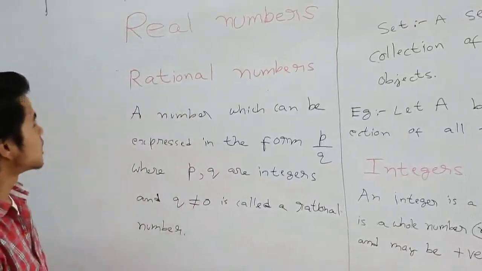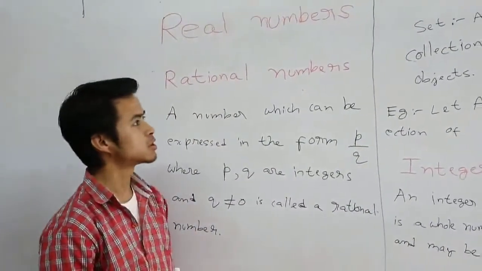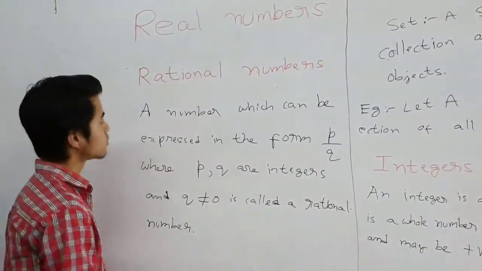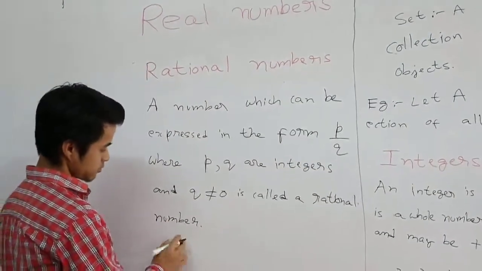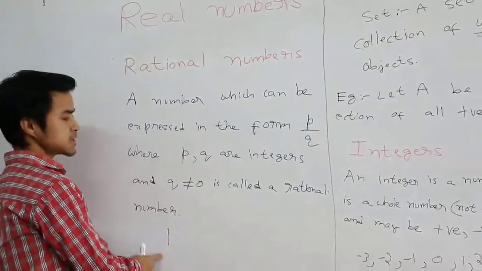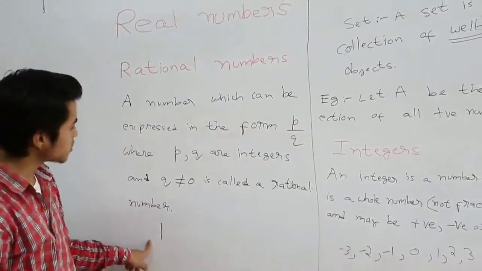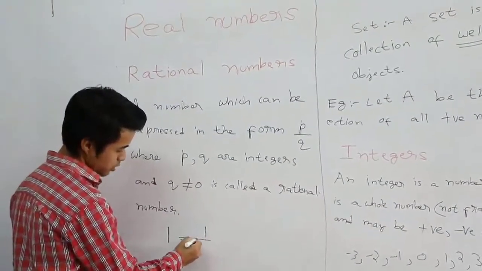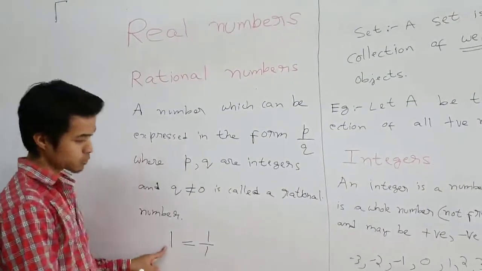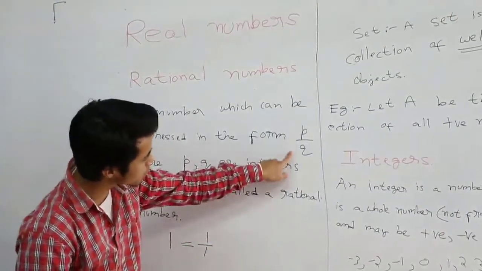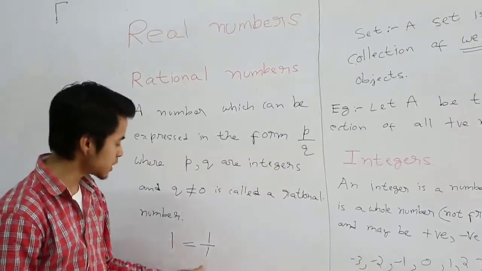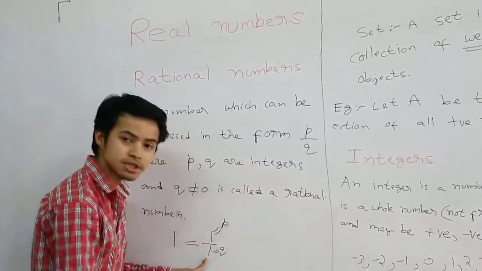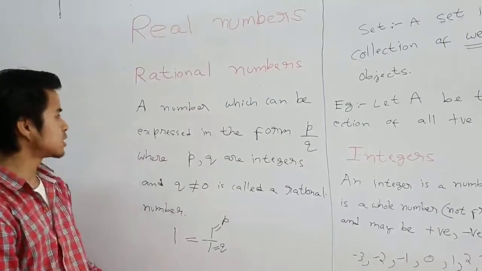And so let us take some examples of rational numbers. First you see natural numbers, alright. Are natural numbers rational numbers? See, the first natural number is 1. This is a rational number. Why? Because 1 can be expressed in this form, P by Q. See, 1 is equal to 1 by 1. It's the same, right? So we clearly see that 1 can be expressed in this form, P by Q, where P and Q are integers. We can consider this as P and this as Q. We clearly see that Q is non-zero.